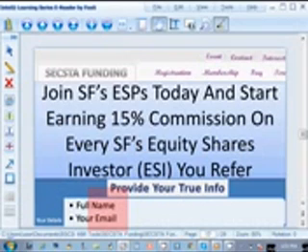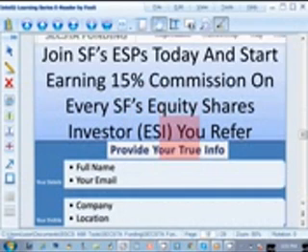Right. On this page, join SF's Equity Share Partners, ESPs, today and start earning 15% commission on every SF's Equity Shares Investor, ESI, you refer. Here, you provide your true information: your full name, your email, your company, your location, your website, your Facebook, and then you click here to get your ESP affiliate link.